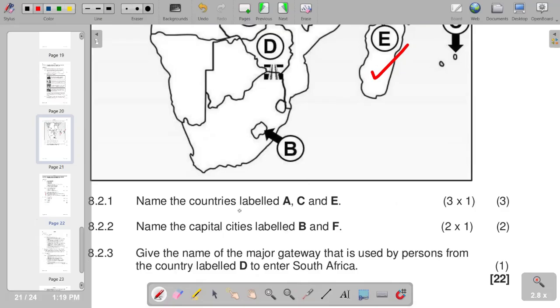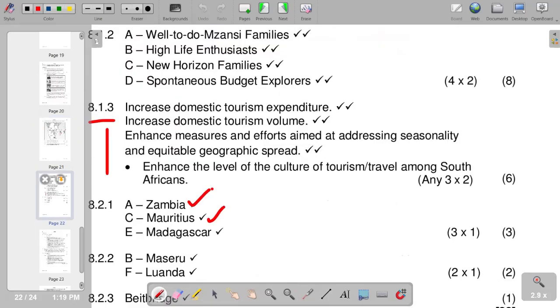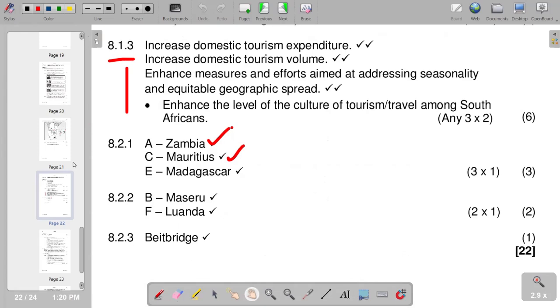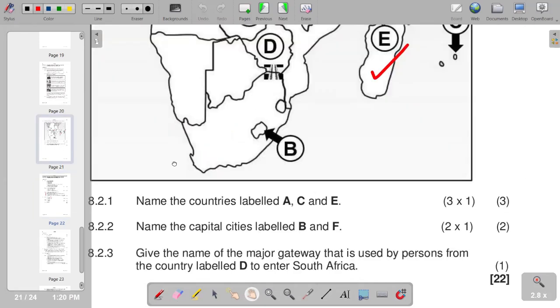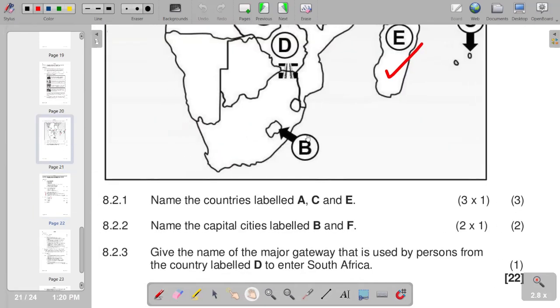You can see that this is South Africa, and the capital city that we have for South Africa. We can try to see according to information that we have. Okay, we see that the country that is marked as B is not South Africa, but it's a country that is inside South Africa.